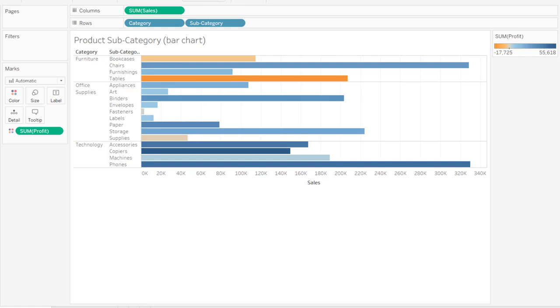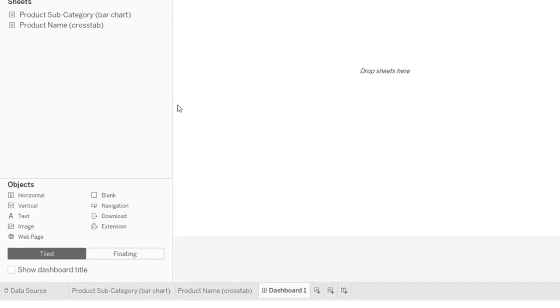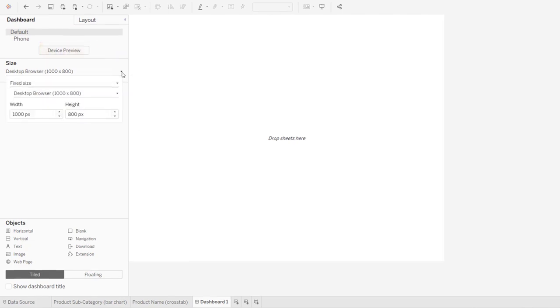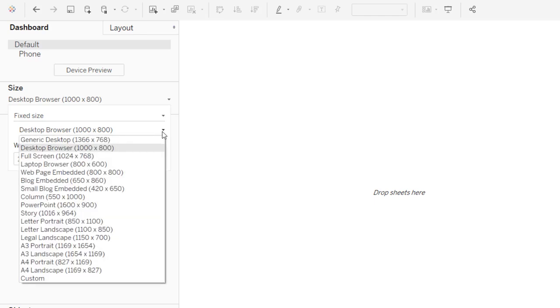To create a dashboard with these worksheets, I'll click the New Dashboard tab, which is right next to the New Worksheet tab. Here we see our worksheets listed. For this demo, I've included the chart type next to the name. When you make a dashboard for others, pay attention to what kind of device your audience will view it on. You can choose from a variety of sizes here. For this dashboard, I'll leave it on the current setting.